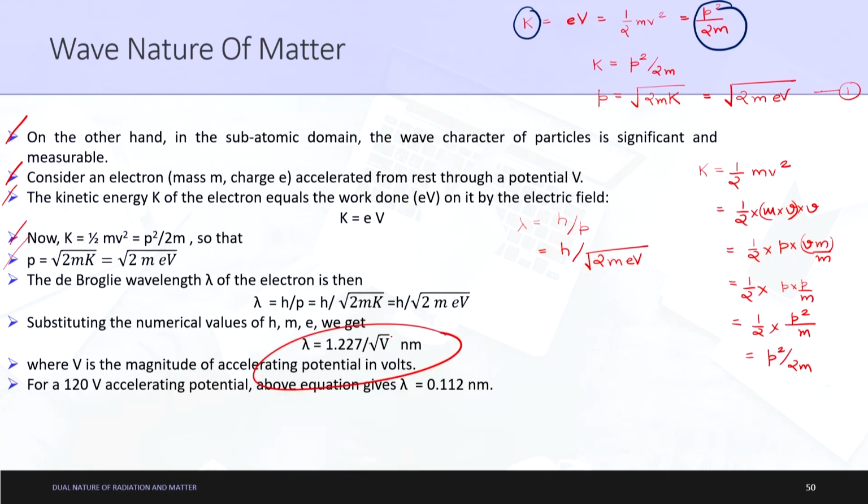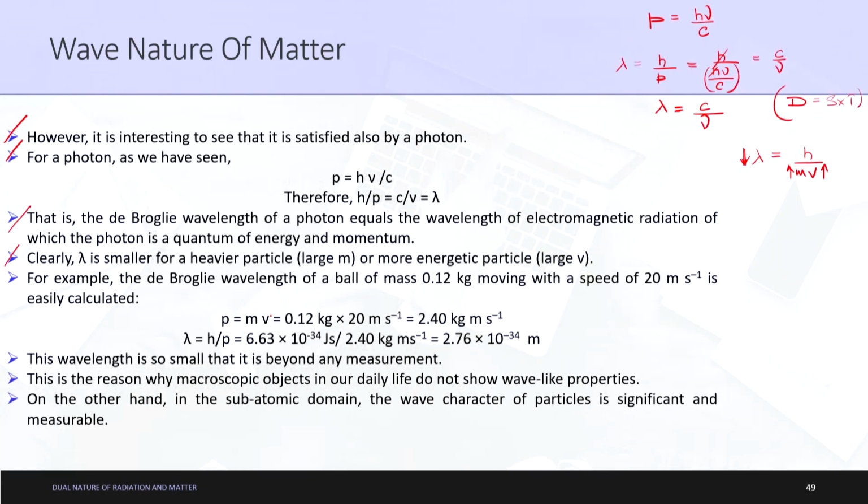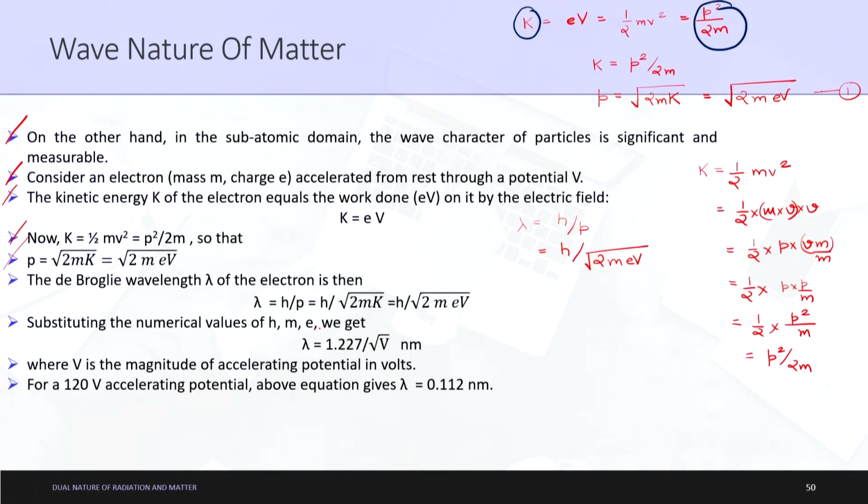So if you try to understand this, when you put the value of h as 6.63 × 10^-34 joule seconds, the value of e as 1.6 × 10^-19 coulombs, and the mass of the electron, you will finally get lambda equal to 1.227 upon under root of V nanometers.